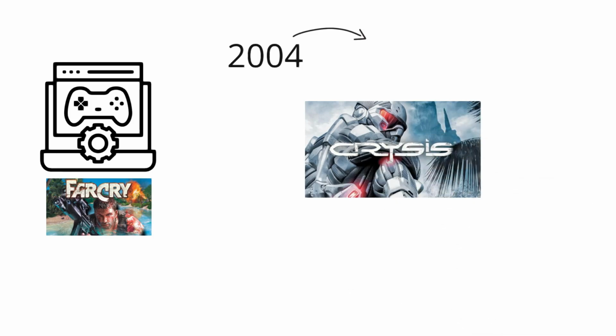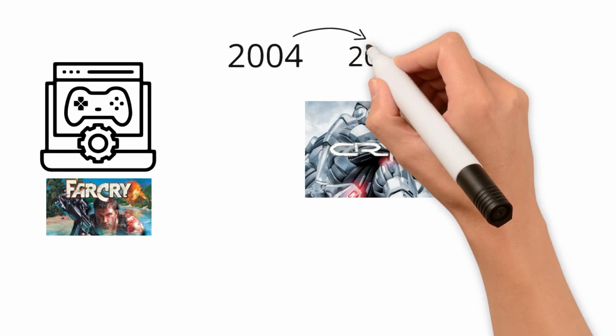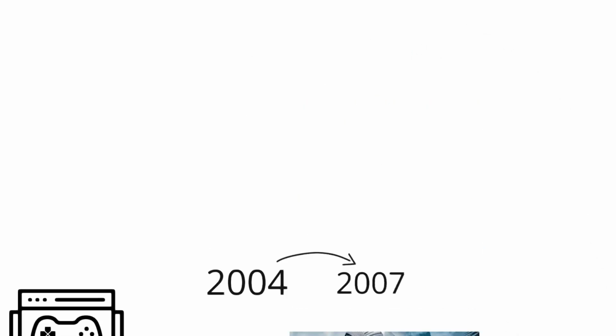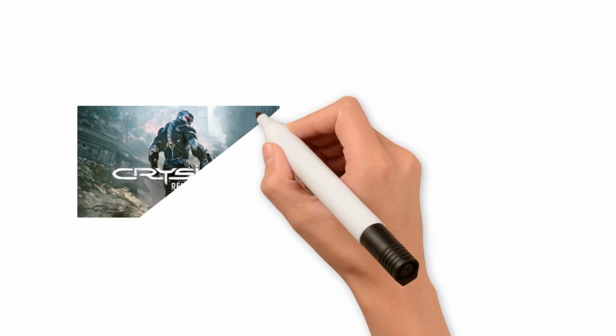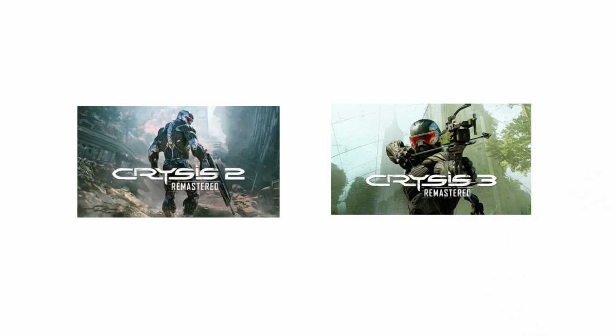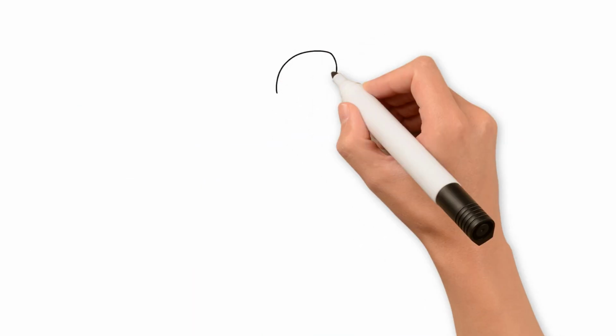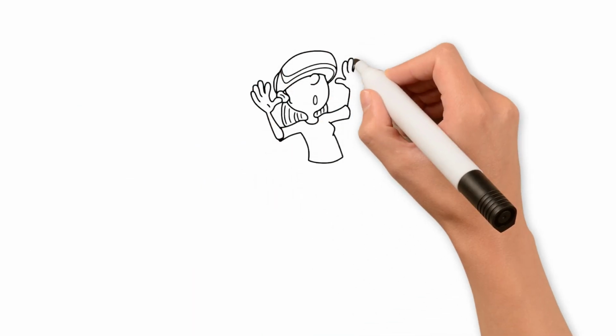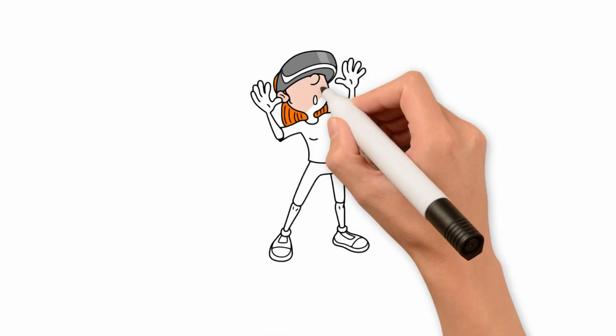The next version of the engine was released 3 years later, in 2007, and was used to develop Crysis. The developers continued to push forward, making the third version cross-platform and using it to create Crysis 2 and Crysis 3. The latest version of CryEngine was released in 2016, adding support for new technologies like VR.